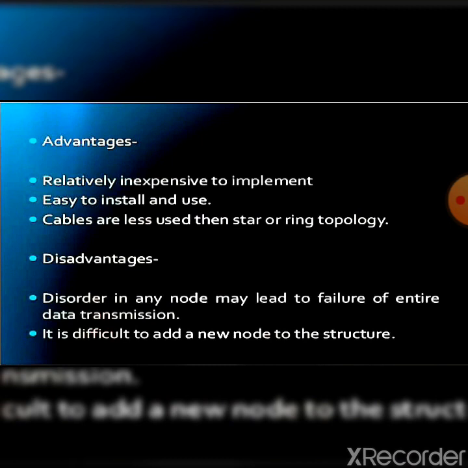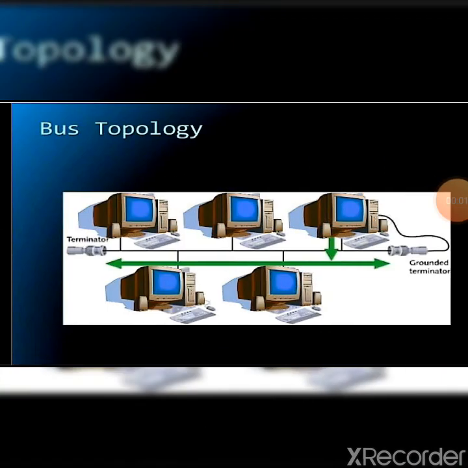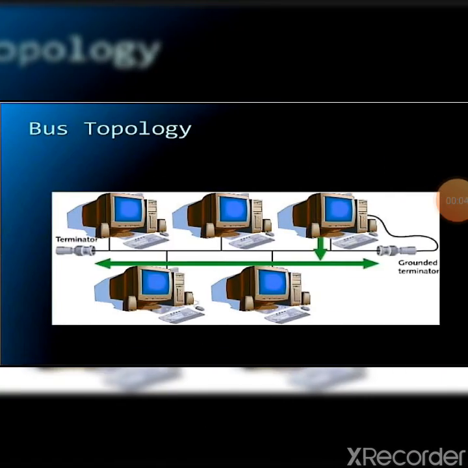Disadvantages of bus topology. If the cable fails, then the whole network fails. If network traffic is heavy or nodes are more, the performance of the network decreases. Cable has a limited length. It is slower than the ring topology. Through this diagram, you can understand the concept of bus topology.